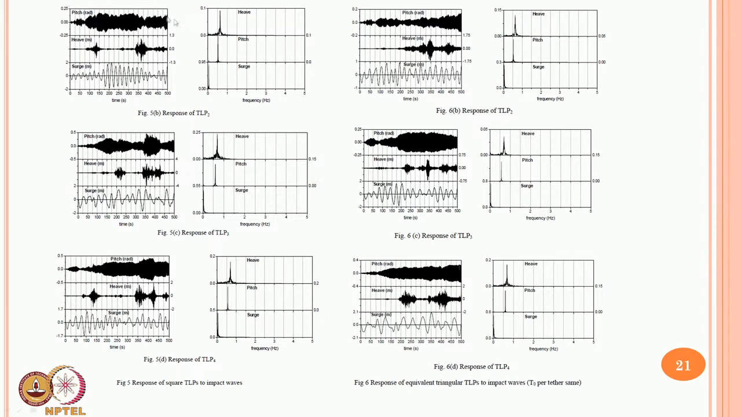Now if you look at the frequency content of heave, pitch and surge, please see carefully here. This is my pitch response, this is my heave response, and this is my surge response in time history. When I move on to the frequency content, heave is plotted first. One can ask me a question, why is it so?